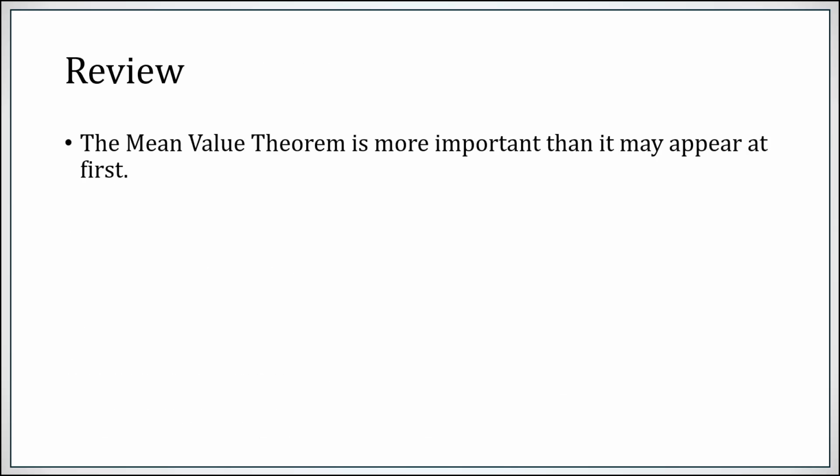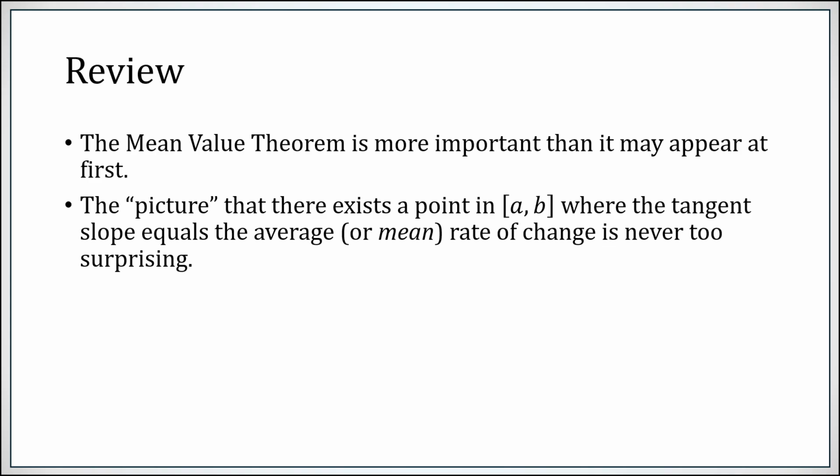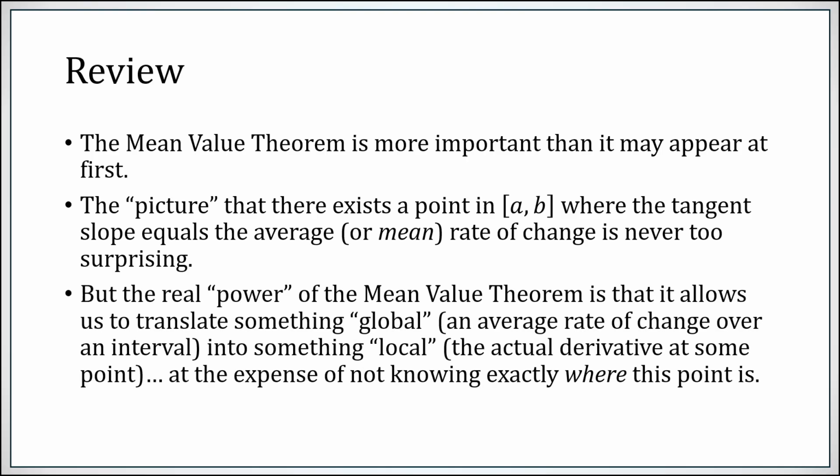What did we talk about here? The mean value theorem doesn't necessarily look all that important at first, but it's something we're going to cite quite a lot. The picture of the mean value theorem is that there has to be a point in an interval where the tangent slope equals the average or mean rate of change, hence mean value theorem. But the real utility of the mean value theorem is that it allows us to translate a global property, an average rate of change over an interval, into something local, the actual derivative at one point.